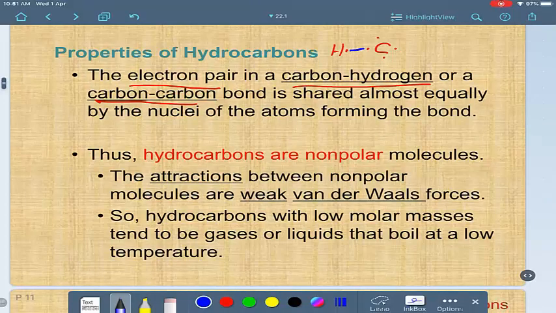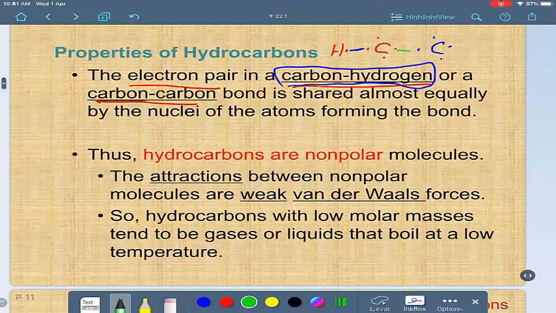This is a carbon-hydrogen bond. And if it's carbon with other carbon here, the other carbon has 4 electrons. So we have here a pair of electrons to form a covalent bond between carbon and carbon. So whether carbon-hydrogen or carbon-carbon, an electron pair exists here to make sharing.